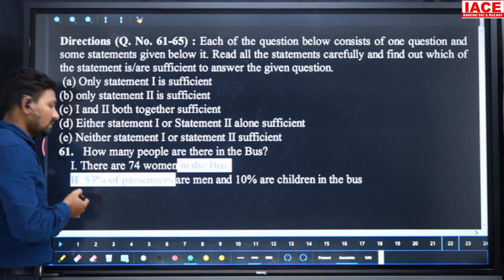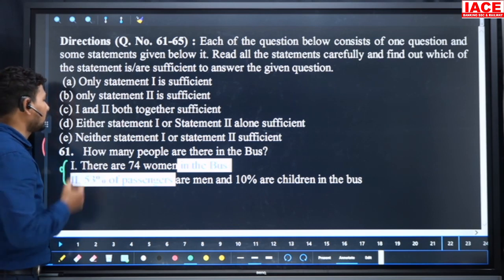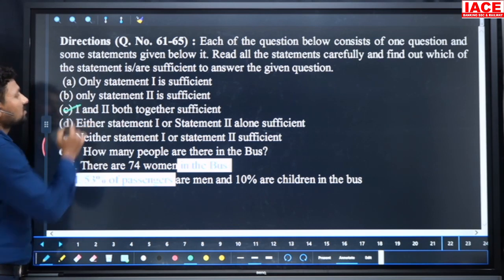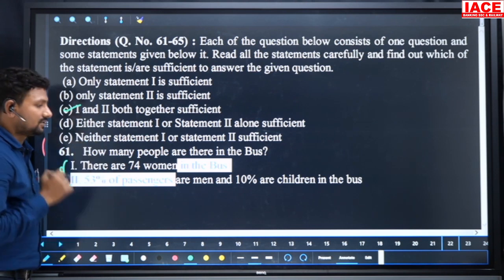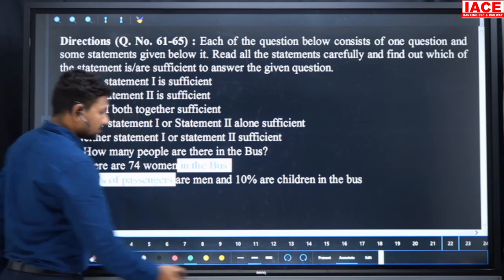We need both statements to find an answer, not only the first and not only the second. Then which option is correct? C option is correct. 1 and 2 both together is sufficient. And move to the next question.